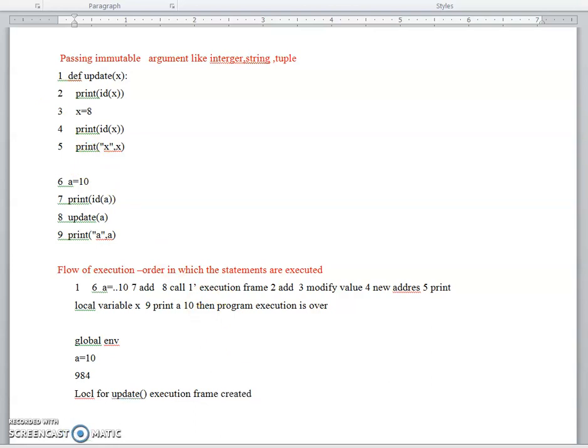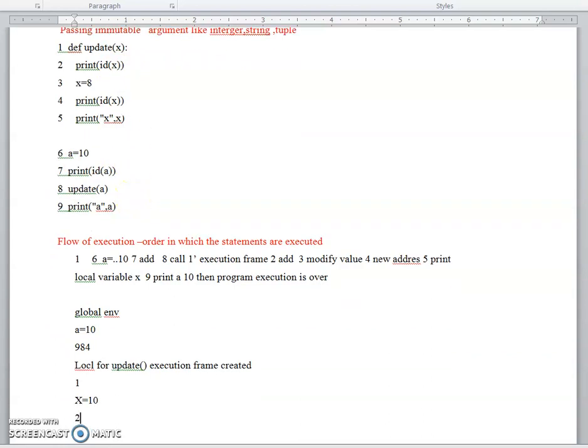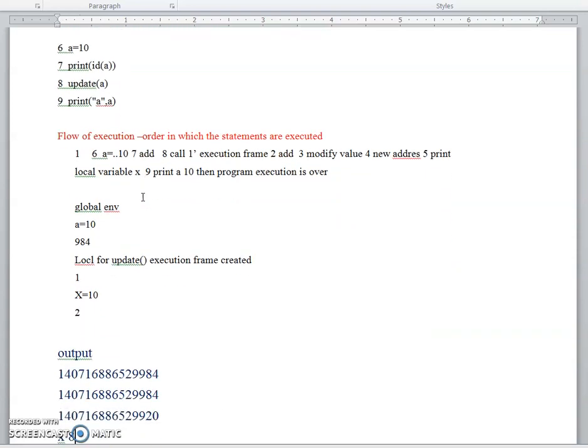Then the control is transferred to the first statement. In the first statement, X is getting the value 10; it receives the value from the argument A. Then it will execute statement 2, which prints the address of X. What is the address of X?